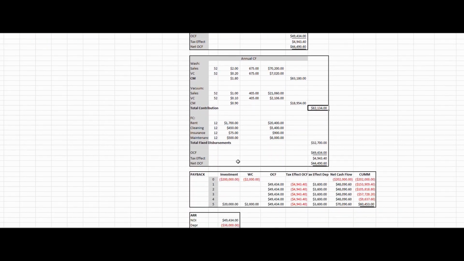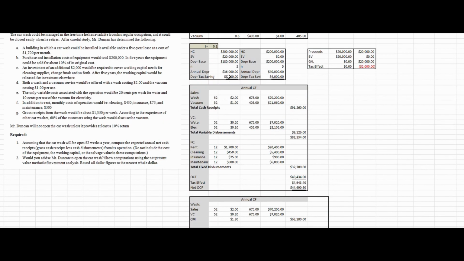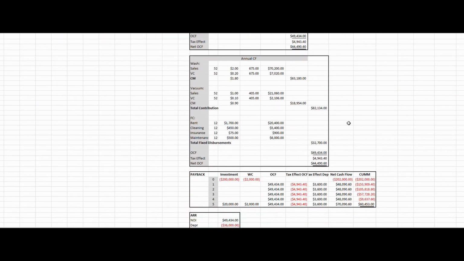Okay, so if we came down here to payback, assuming a 10% tax rate, what's going to happen? Well, we're going to have a negative tax effect that's related to our operating cash flow that we calculated right there, and we're going to have a positive effect that relates to our depreciation. In other words, depreciation is a tax deductible expense. It reduces my taxable income, and therefore it reduces the total amount of taxes I pay. So the tax effect of depreciation is positive. So here we have our net cash flows for the 5 different years, and we can see that our payback would be here between the 4th and the 5th year.